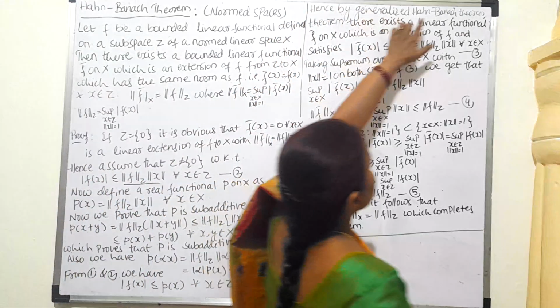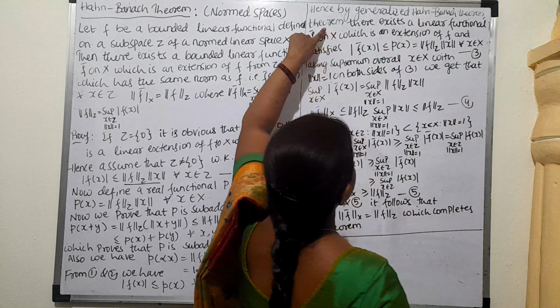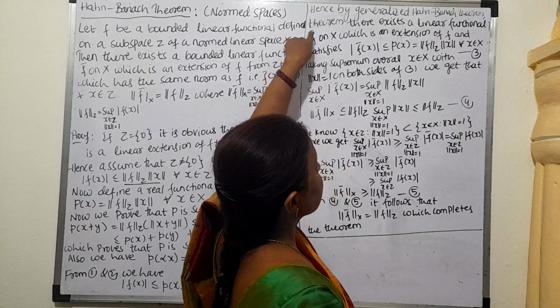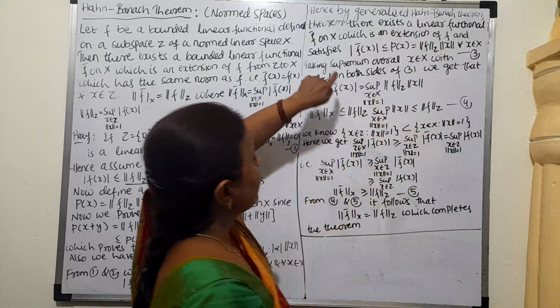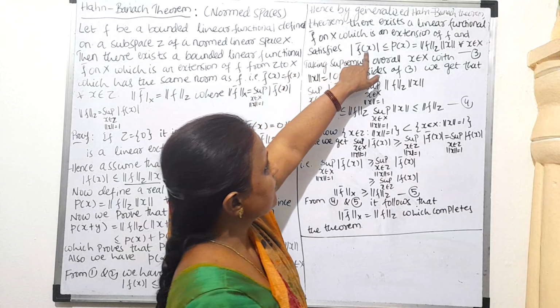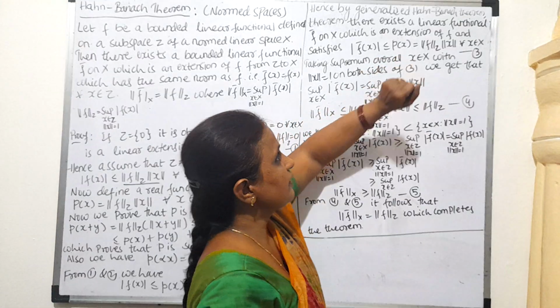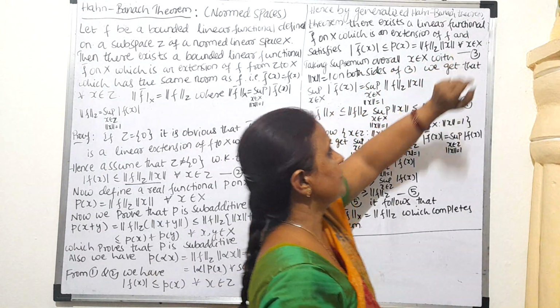Hence, by the generalized Hahn-Banach theorem, we can say that there exists a linear extension f bar of f, which satisfies the same property, mod of f bar of x is less than or equal to P of x, but P of x is this much.